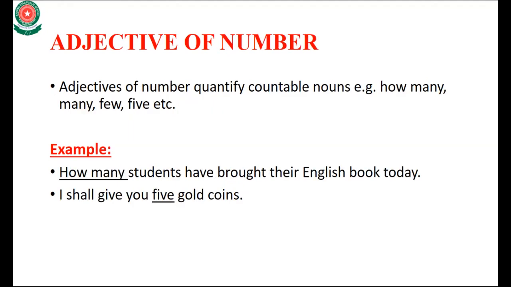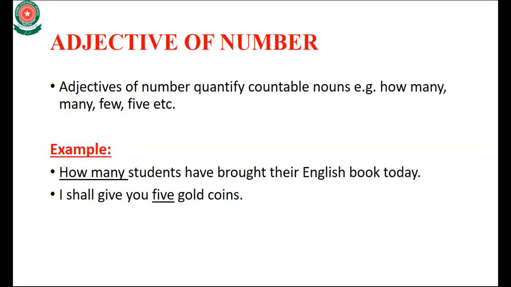Next is adjective of number. Adjective of number quantifies countable nouns: how many, many, few, five. What is a countable noun? Countable noun वो होते हैं जिनको हम गिन सके. The noun which we can count. Adjective of number quantifies countable nouns like how many, few, five. These are countable nouns.